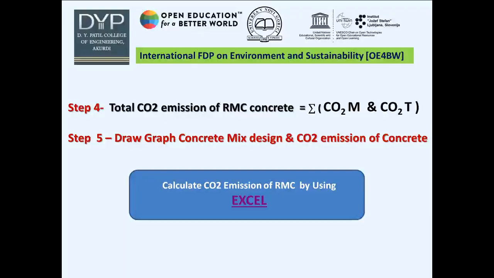In cement type 1, I use pure OPC. In cement type 2, OPC with GGBS, and in the third type, OPC with GGBS and fly ash. So as per the cementitious material, the cement type is different: Portland cement, Portland slag cement and pozzolanic cement. As per these three, the CO2 emission factor changes, and all these values I refer from a research paper.